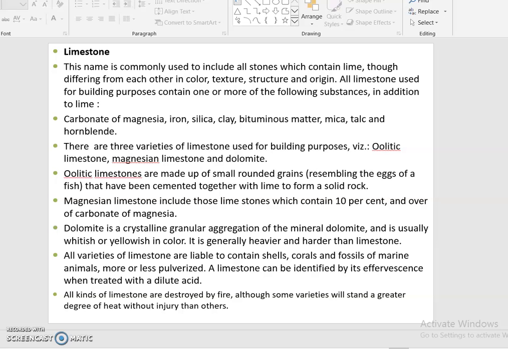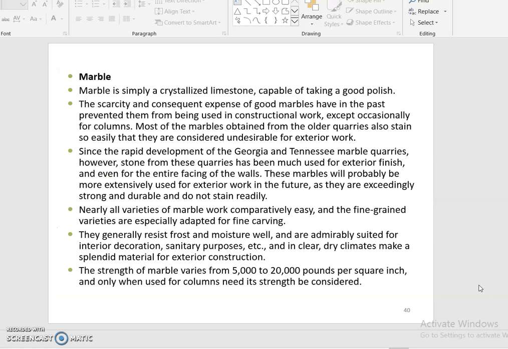A limestone can be identified by its effervescence when treated with a dilute acid. All kinds of limestone are destroyed by fire, although some varieties will stand a greater degree of heat without injury than other stones. So limestone is a wonderful material for construction work.